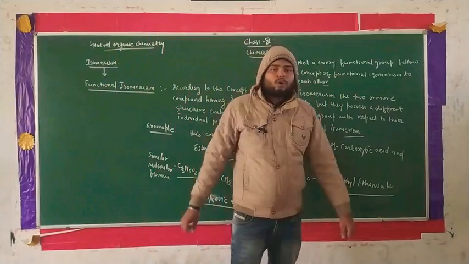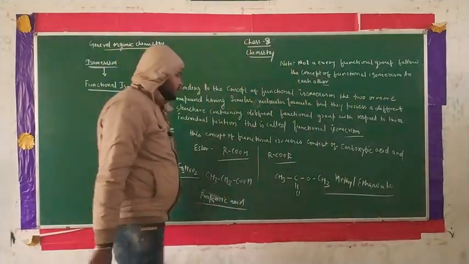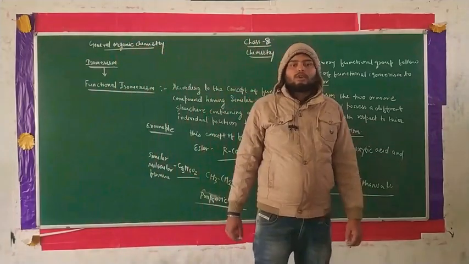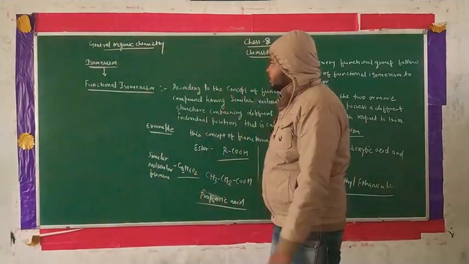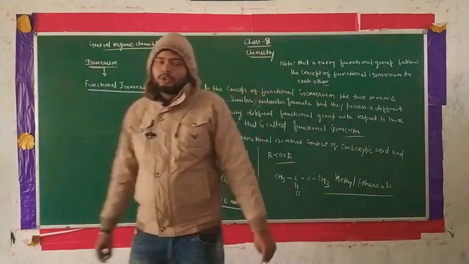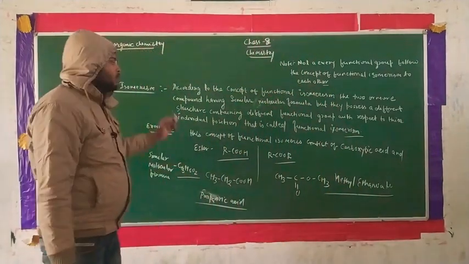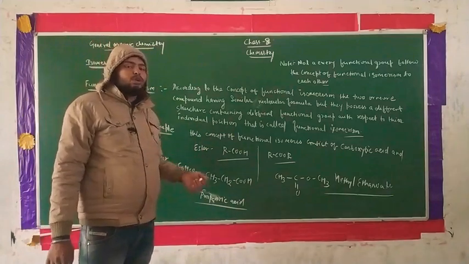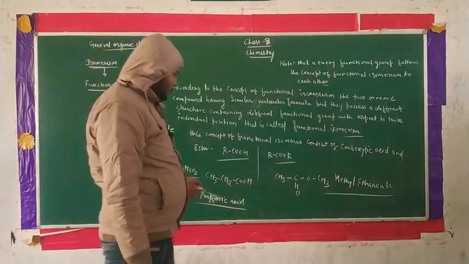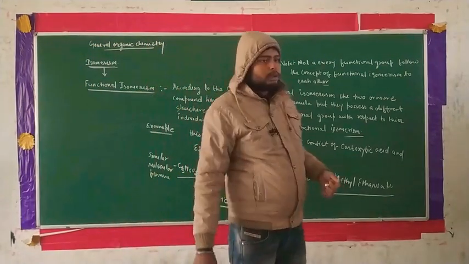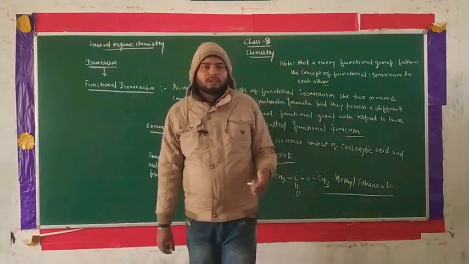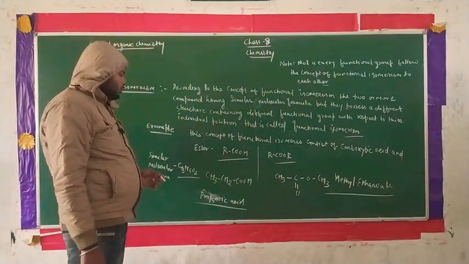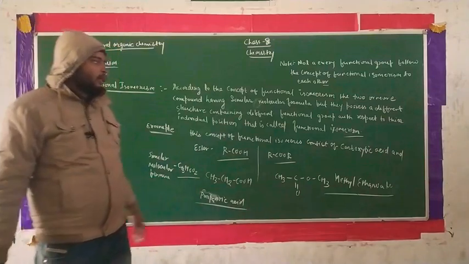That means we have to follow two concepts for this. First is alcohol and ether, and second is carboxylic acid and ester. These functional groups possess the concept of functional isomerism, guys. So you have to take a note and a screenshot of it. From the NCERT book you can also practice many more exercise questions. According to the concept of isomerism, you have to deal with it and practice it. After that we will discuss the next session of the video. Okay guys, so you have to take a note of this.